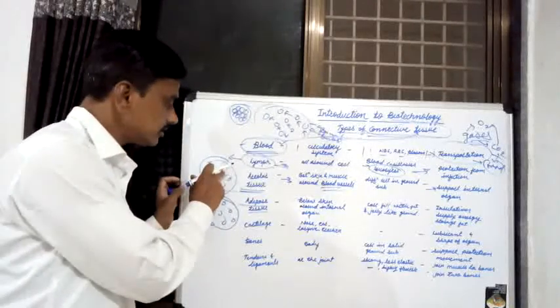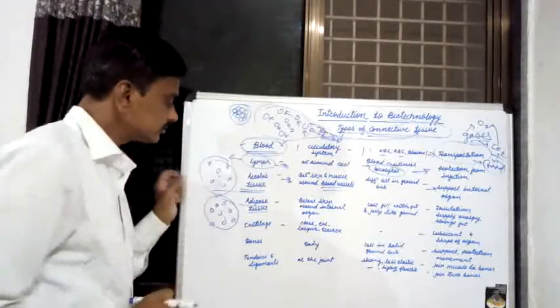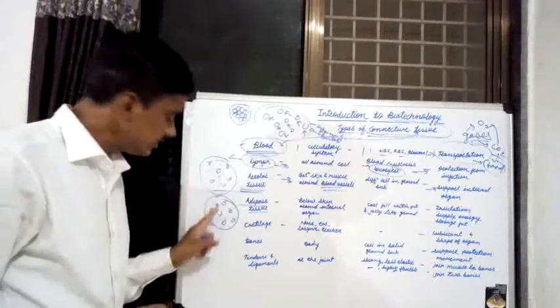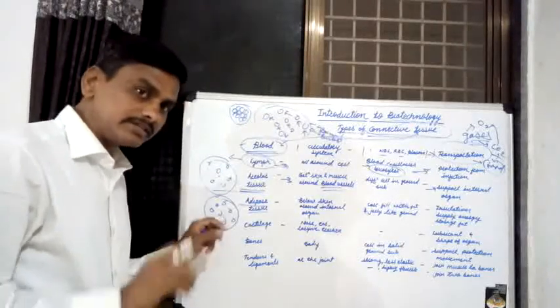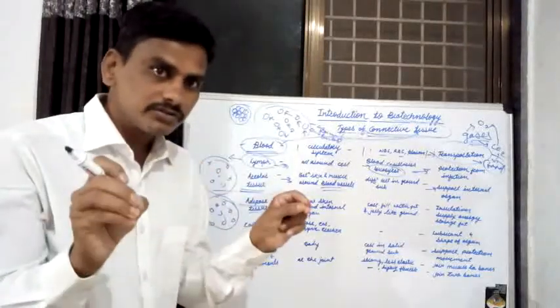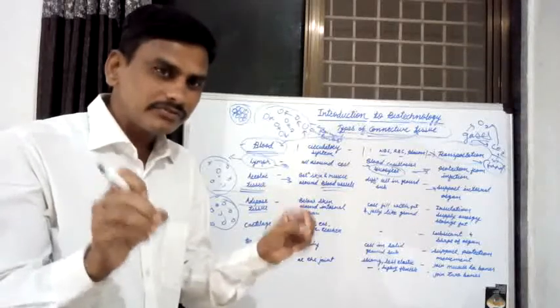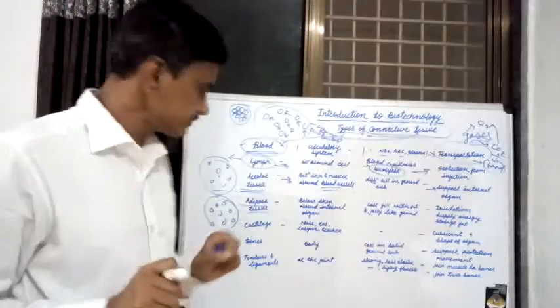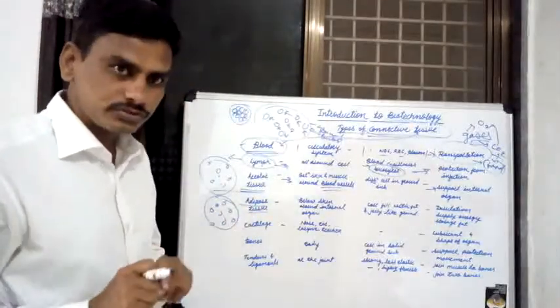Here the ground substance is jelly-like. The cells are loosely arranged, and these cells are filled with fatty substances in adipose tissue.